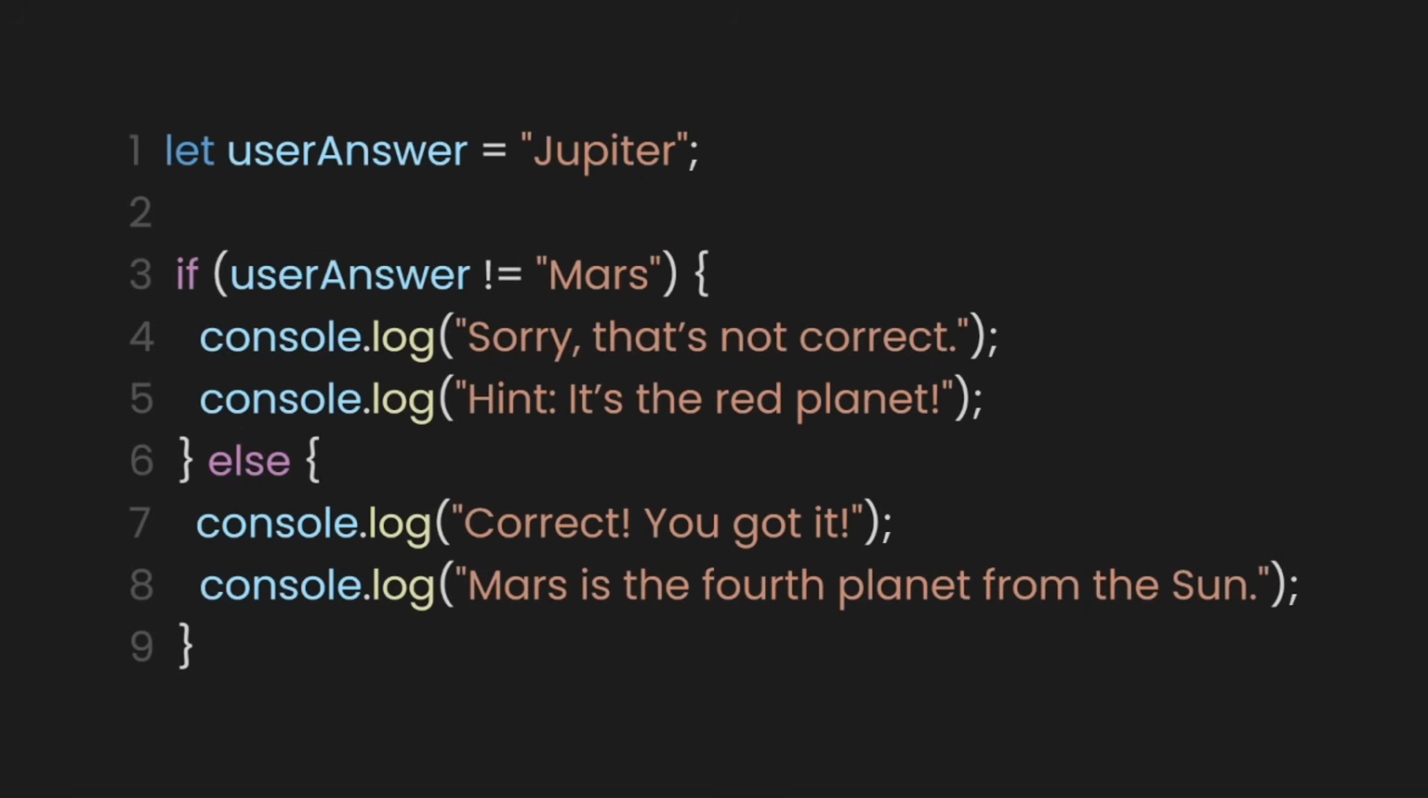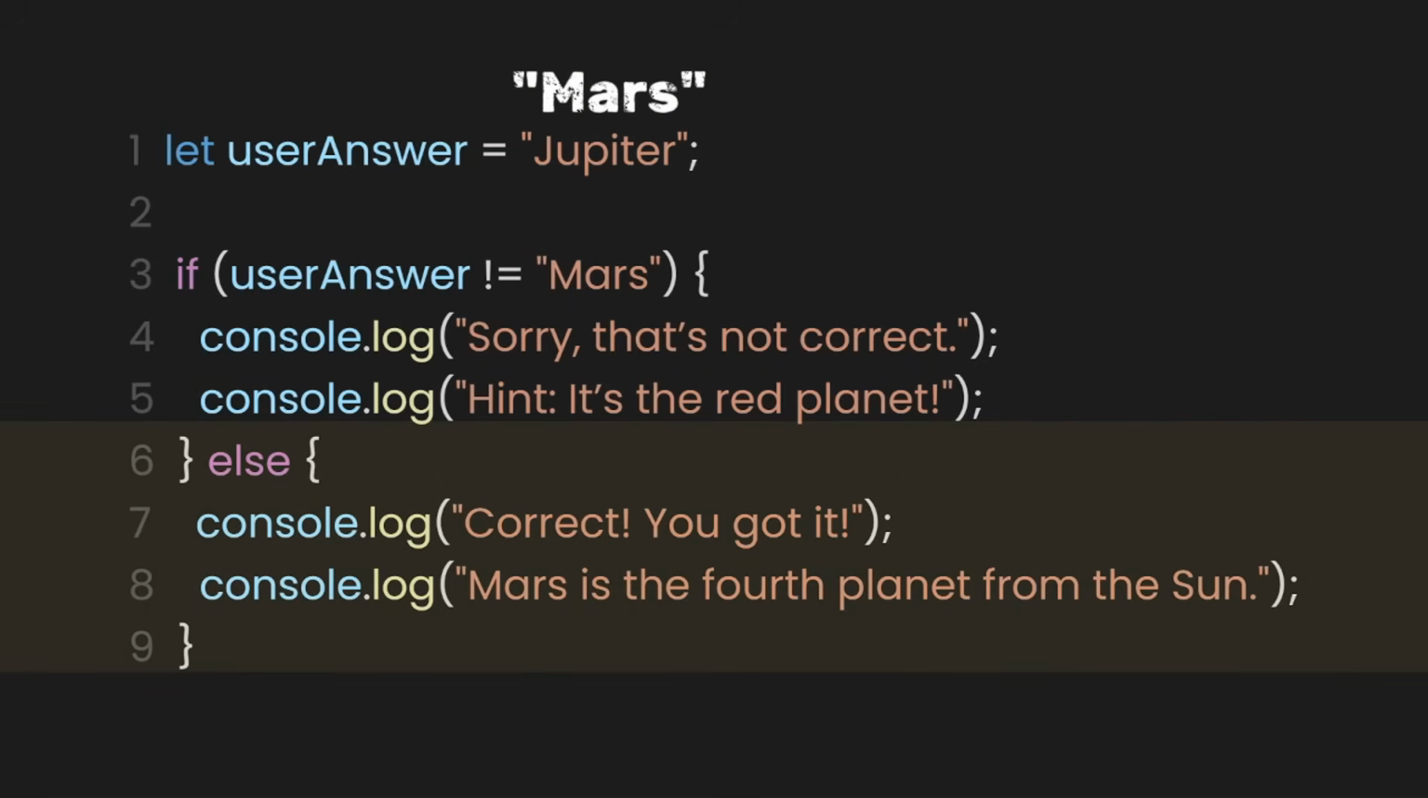For example, imagine your website has a quiz. The correct answer is Mars. If the user types something else, we want to check that it's not Mars so we can show them a hint. In this code, user answer is Jupiter. We use the loose inequality operator to check if it's not equal to Mars. Since Jupiter is different from Mars, the condition is true and the if block runs, showing the hint. If user answer were Mars, the condition would be false and the else block would say correct.